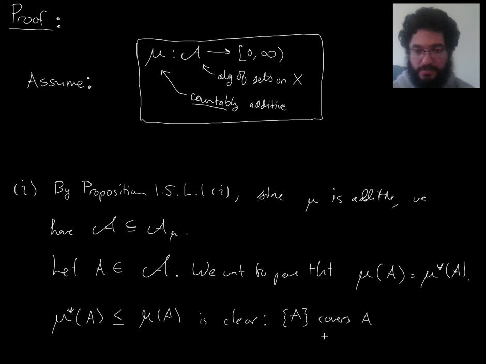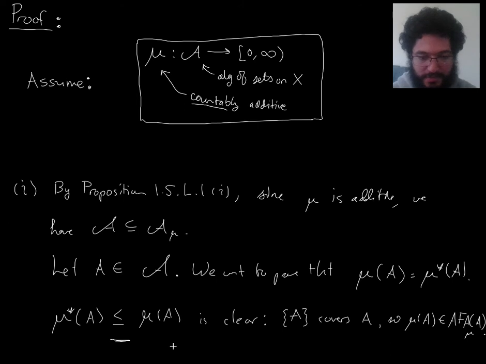It would be the sum of the mu's of everything in this set, but there's only one thing in this set. So just mu of A would be the only term in that sum. That is one of the approximations from above of A with respect to mu. So mu of A is one of the things in the set whose infimum is mu star of A, hence this inequality.